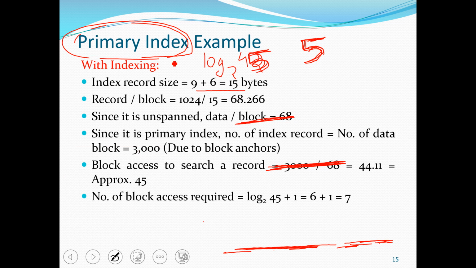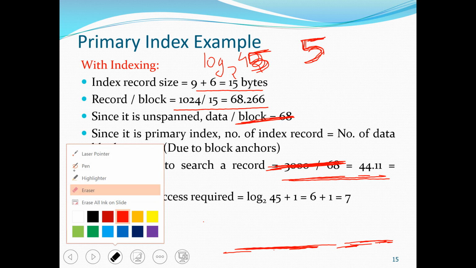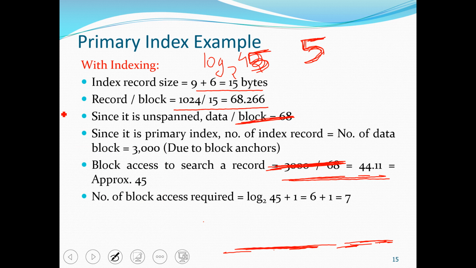So index record size is 15. Number of index records per block is 68. Total number of index records is 3000. Therefore, the number of blocks we need is this much, and this is the number of blocks.